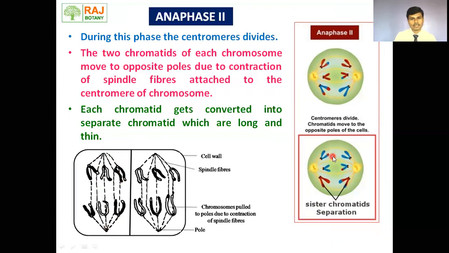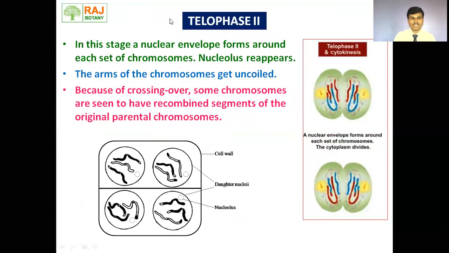Okay. Now, next move to telophase second. In this stage, a nuclear envelope forms around each set of chromosomes. Here we can see the nuclear envelope is formed, and the nucleolus is also formed. The arms of the chromosomes get uncoiled. Because of crossing over, some chromosomes are seen to have recombined segments. Here we can see the recombined segment: a blue colored chromosome on which a red chromosomal part is there, and on the red colored chromosome, a blue chromosomal part is there. Here also the chromosomal part has been exchanged.